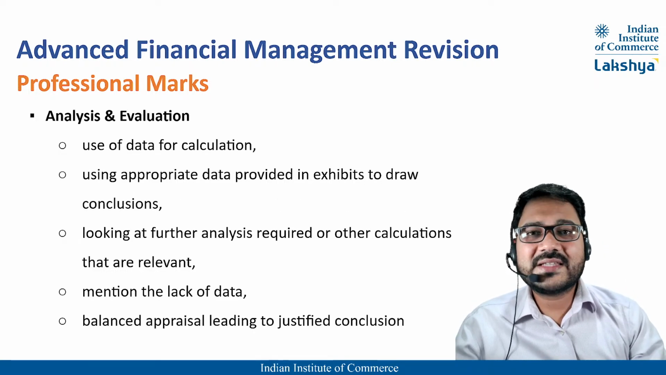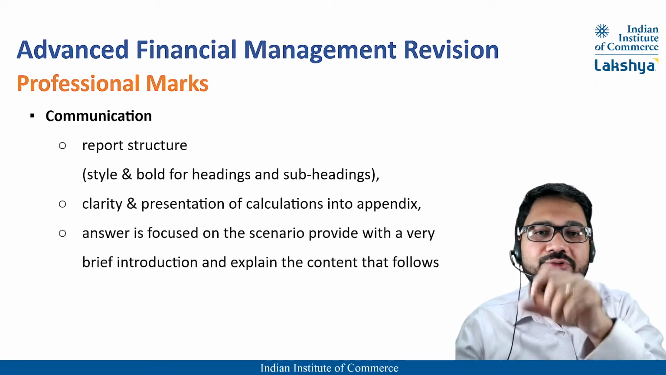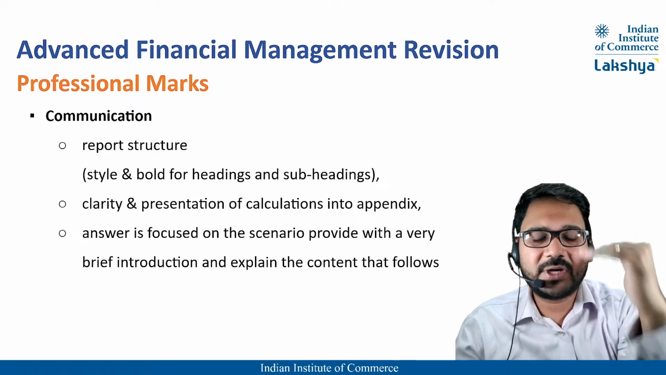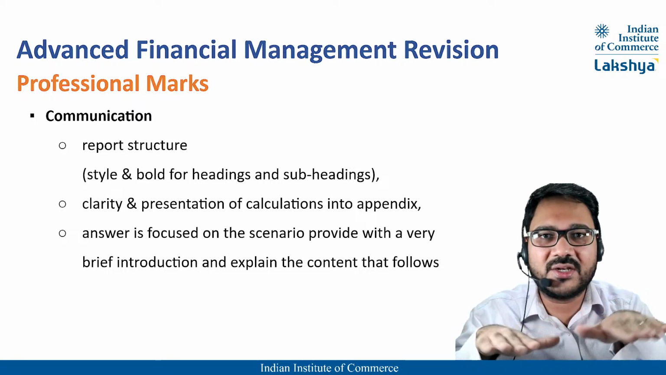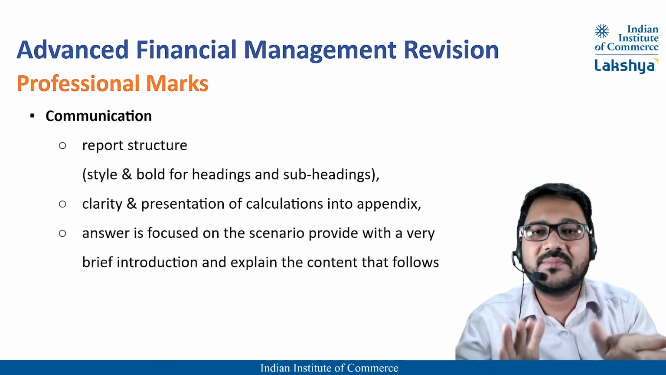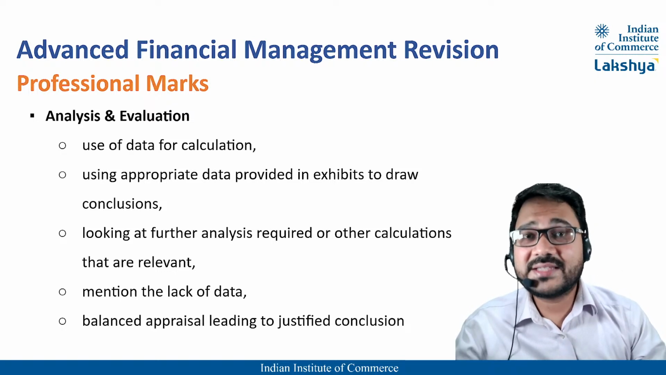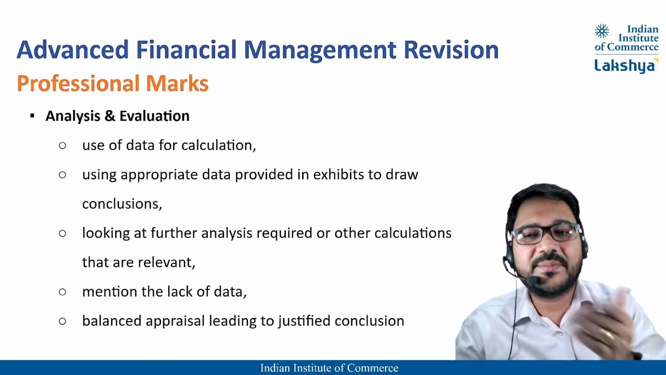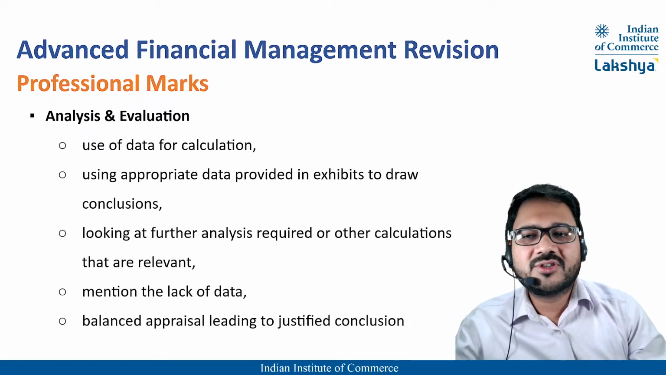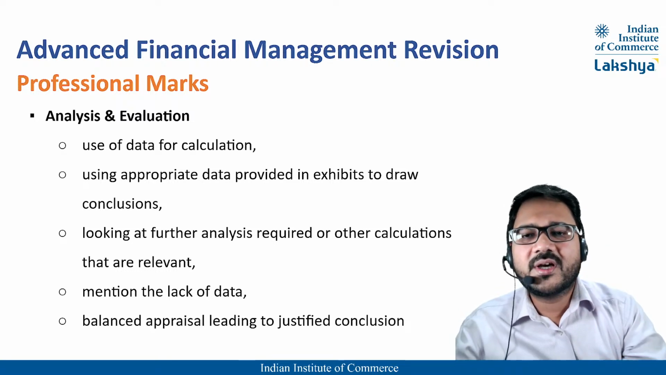Then analysis and evaluation. Okay, that doesn't mean that you stop using appendixes and proper headings for calculations in section B. No, that has to be there in all sections, A and B, all questions. Then moving on, analysis and evaluation. Another skill. This will be tested in both A and B. Okay, so this usually students get well, right?